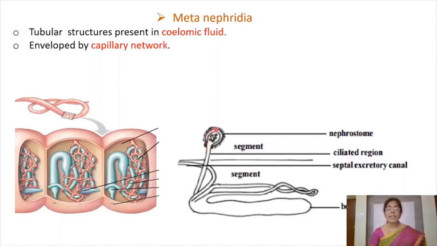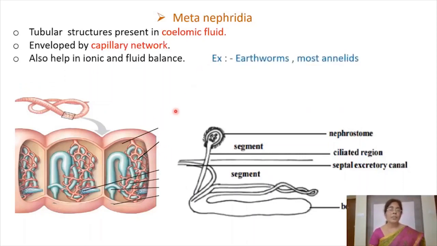They bear ciliated funnels, and these funnels they have openings. So as these nephridia they have internal openings, here nephrostome is there, the name metanephridia is given. So ivi body lopaliki kuda open avutunnayi kabatti metanephridia ane peru ivadam jarigindi. They collect the waste materials from the coelomic fluid and also from the blood.